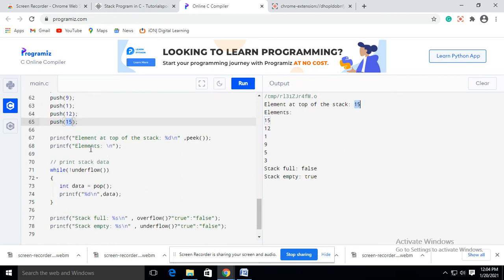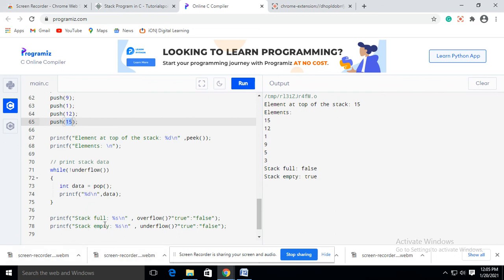Okay, next, what are the elements? We pop and take the data values. So while invoking the pop function, that pop function will return the data which is at the top of the stack. So what was in the top of the stack earlier? 15, below 15 was 12, then 1, 9, 5, 3.